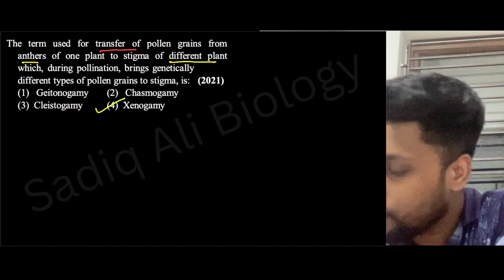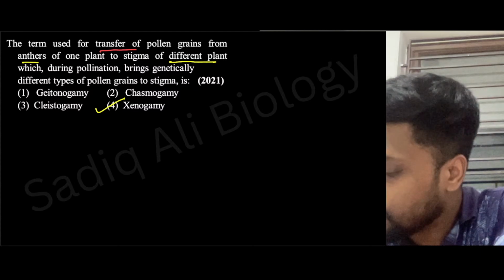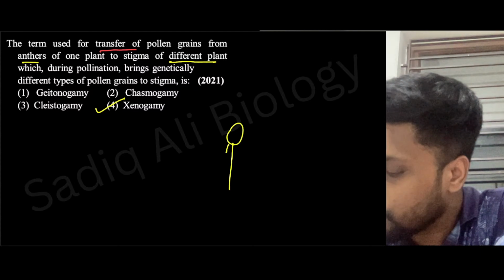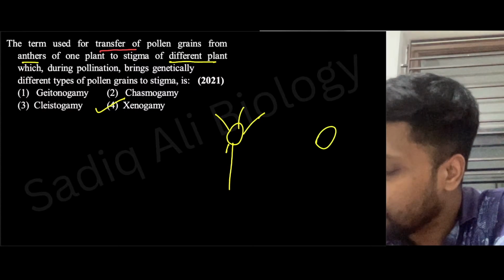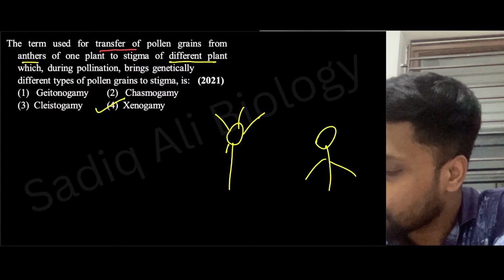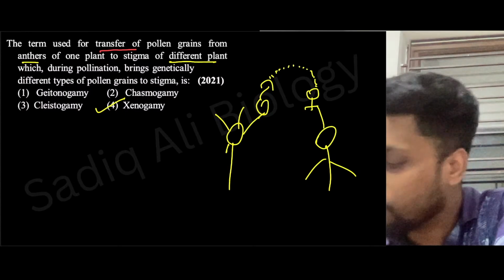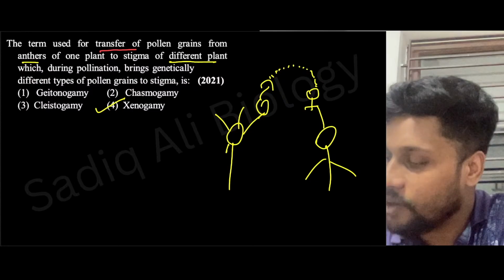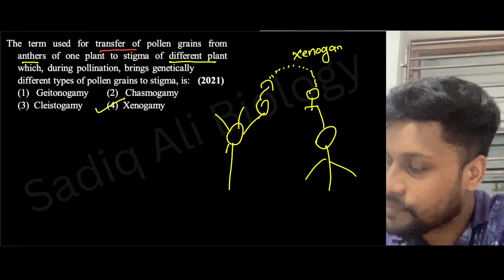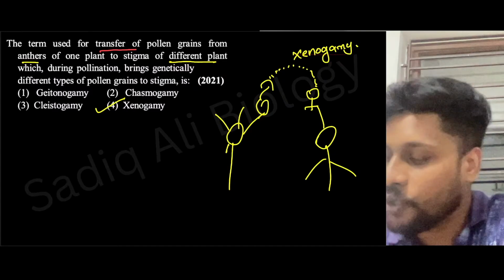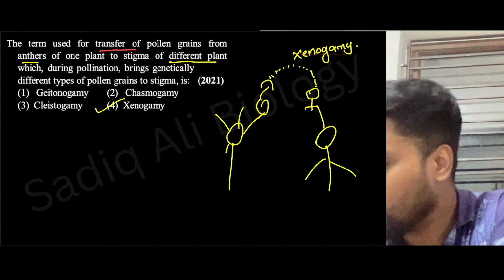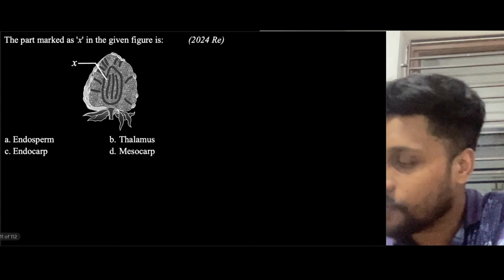How does it happen actually? For example, let's say there are two plants, with a male part here and a female part here. From this one plant, pollen grains are moving to the different plant, right? So this is called what? Xenogamy. What are autogamy and geitonogamy? I hope you know. We'll be discussing them in coming questions. Okay, fine.